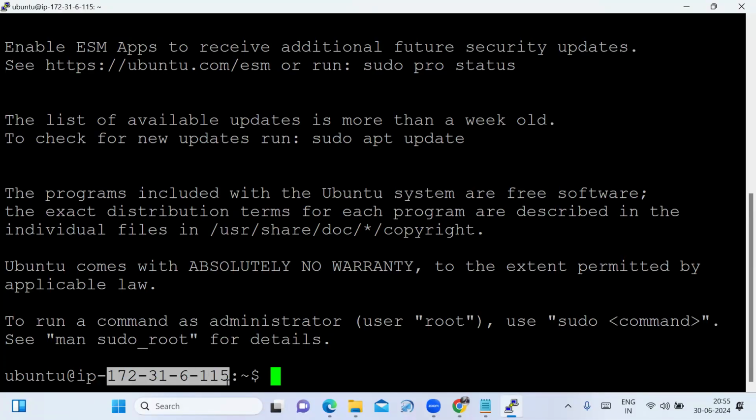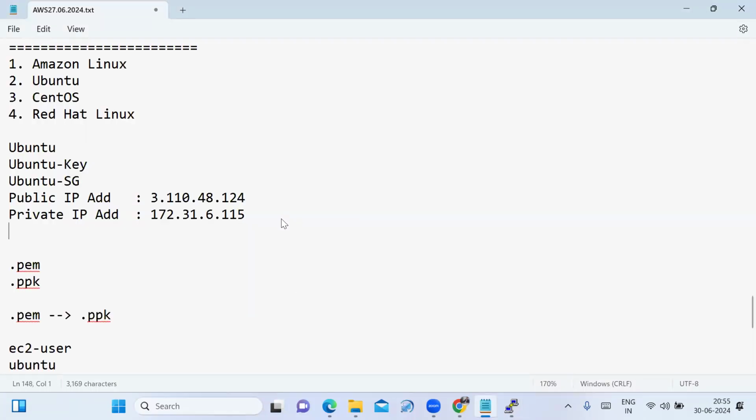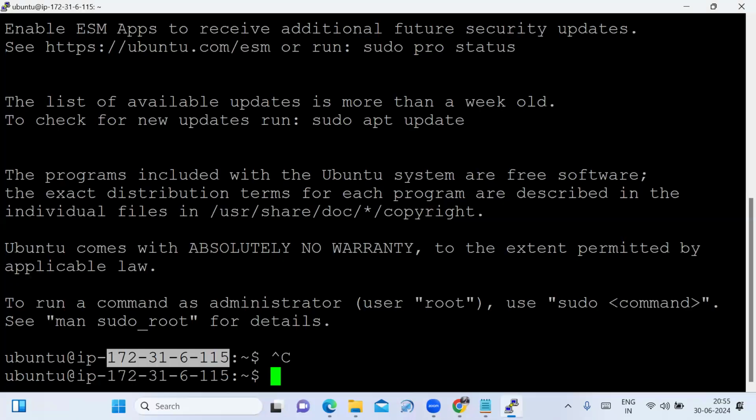If you have doubt, I copy this IP address and paste it here in the notepad. See friends, this is 172.31.6.115. It means these two private IP addresses are the same, so I am connected to the Ubuntu server. Fine. Now in today's session we are going to discuss Linux commands.